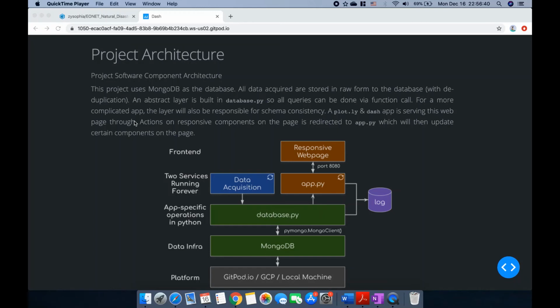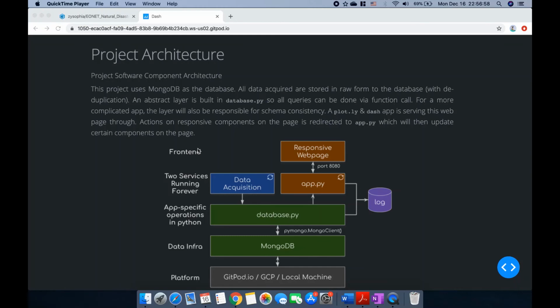We have plotly as well as a Dash app to serve this web page. Actions on responsive components on the page are redirected to app.py, which will then update certain components on this page.